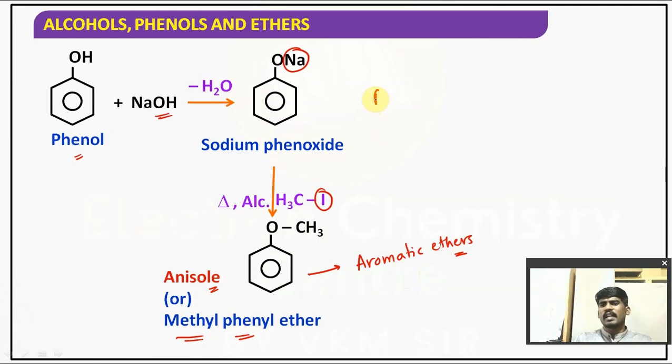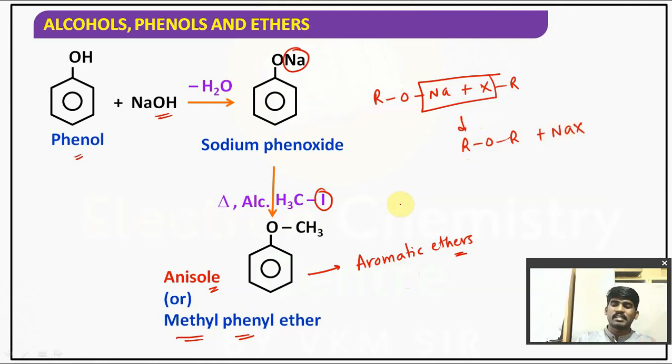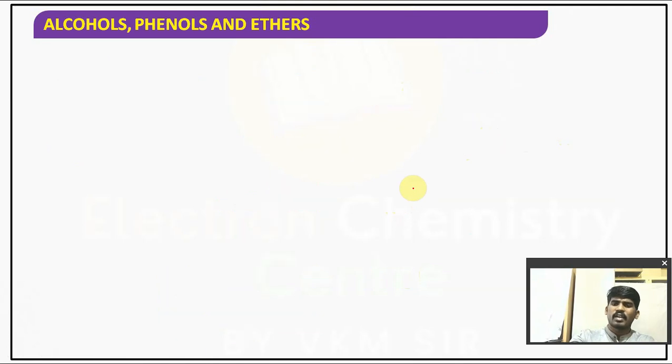So what is the general reaction? You can write it as RONa plus RX. NaX can be removed. It gives you ROR. It is called Williamson's ether synthesis. It undergoes the SN2 mechanism. Is it clear? Right? Very simple, children.